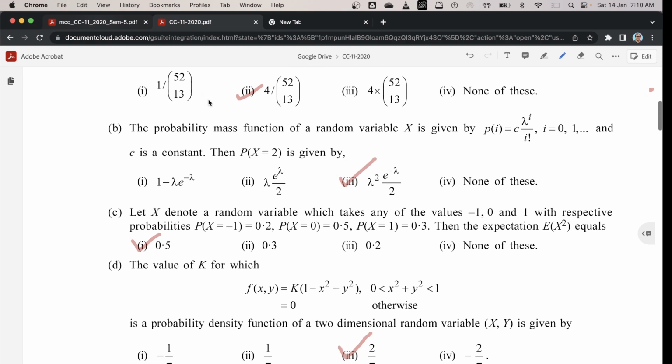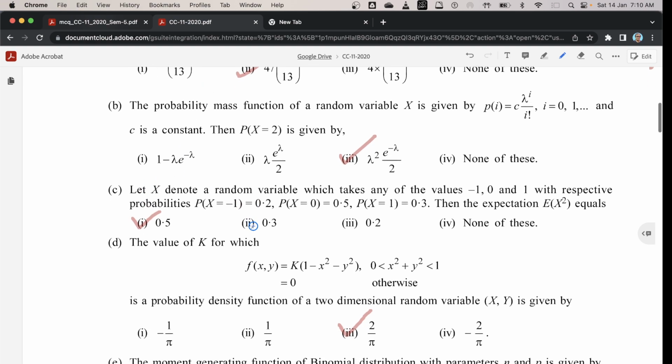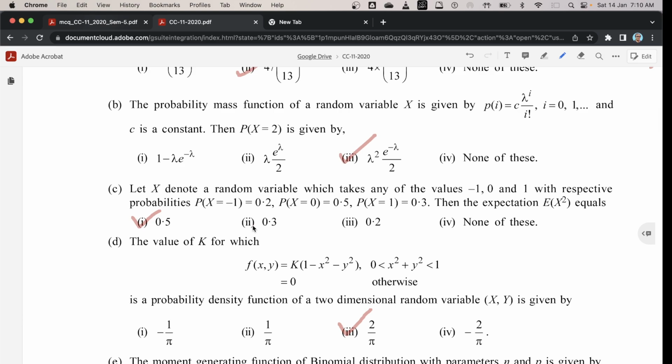Next, 1c. Let capital X denote a random variable which takes any of the values -1, 0, and 1 with respective probabilities. Probability X equal to -1 equals 0.2, probability X equal to 0 equals 0.5, probability X equal to 1 equals 0.3. Then the expectation E of X² equals: the correct option is 1, 0.5.